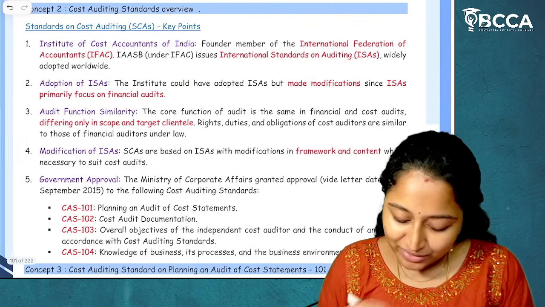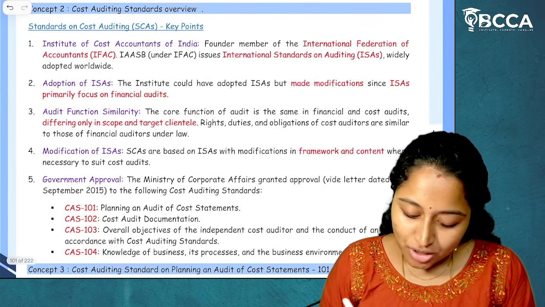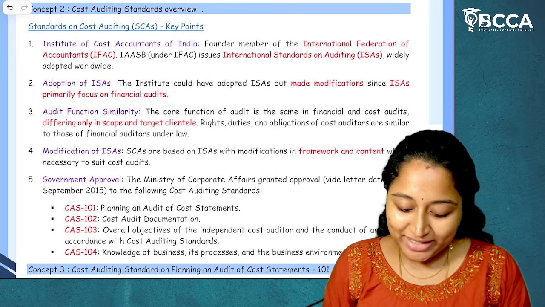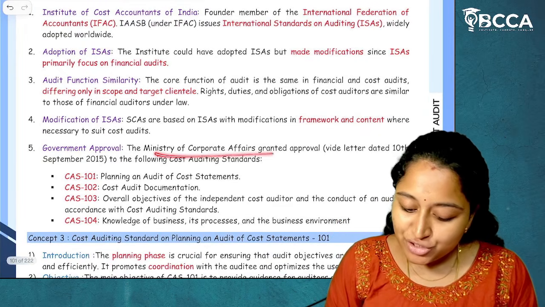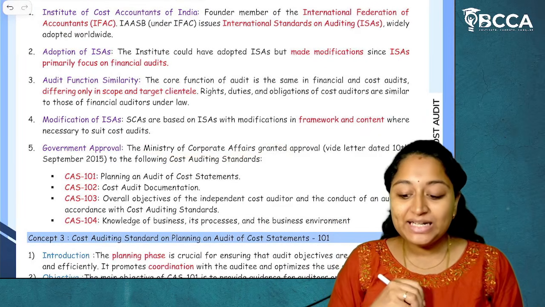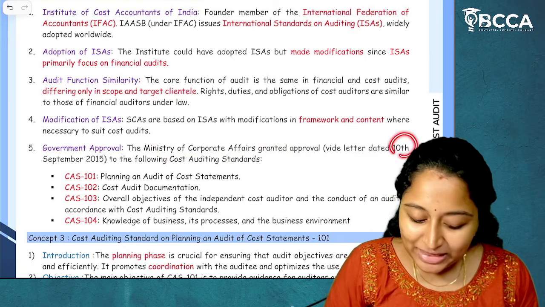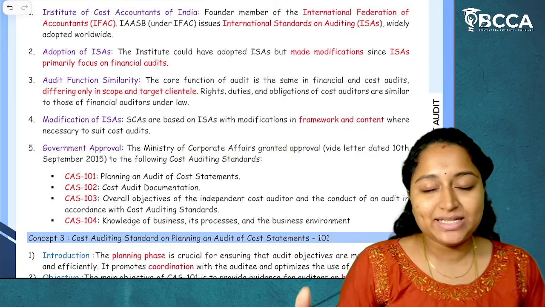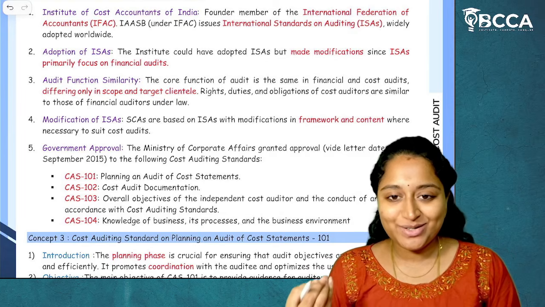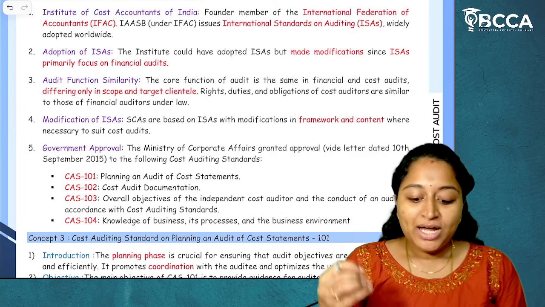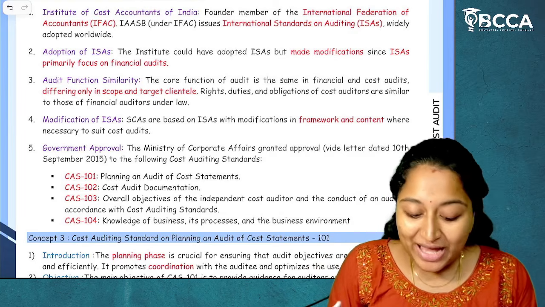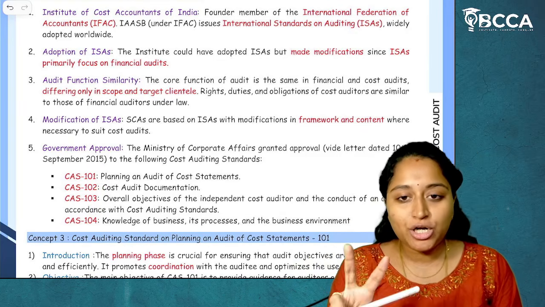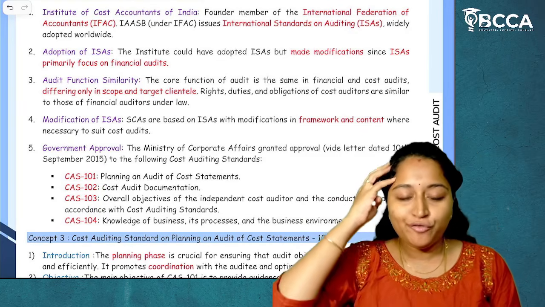So here we have that. The Cost Auditing and Assurance Standards Board has issued the cost auditing standards, and the Ministry of Corporate Affairs has granted approval on 10th of September 2015 to the following cost auditing standards. It is showing as accounting, but it is auditing. I'm sorry for that. So, how many cost auditing standards do we have? We have 4 cost auditing standards, which are CAS 101, 102, 103 and 104.